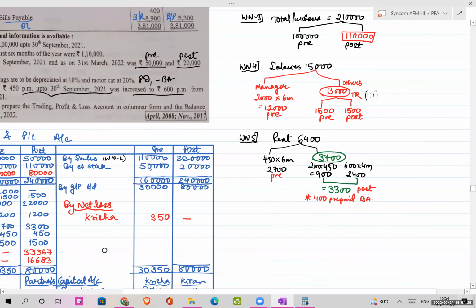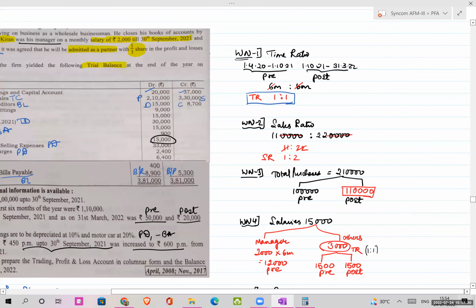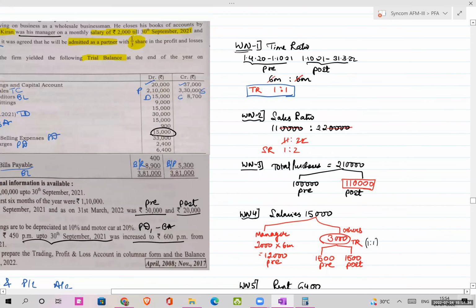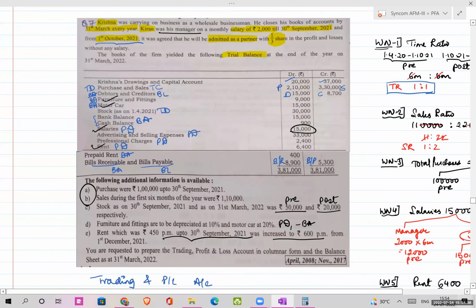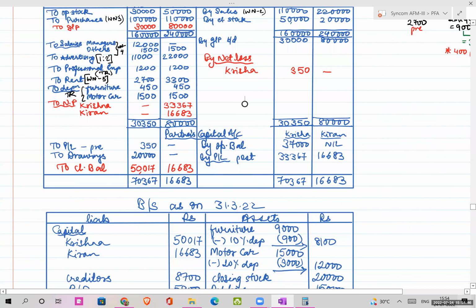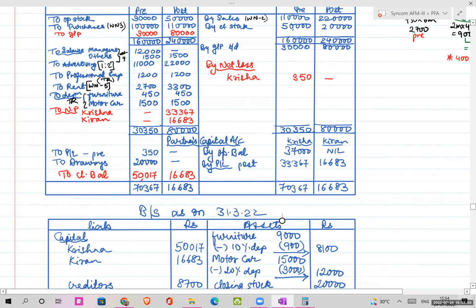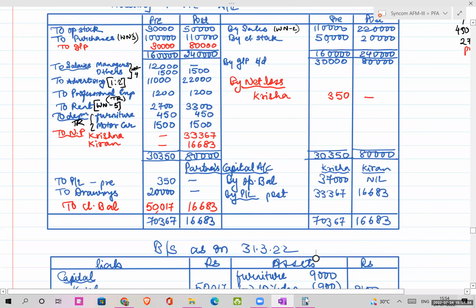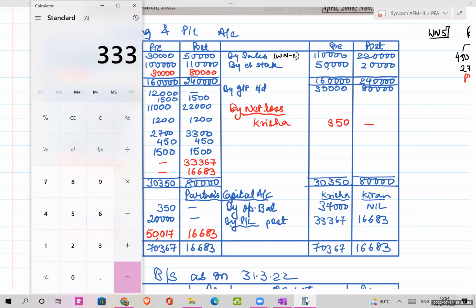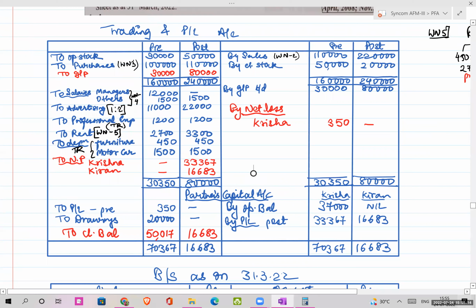Yes, so this period has to be 2 is to 1, the capital ratio.